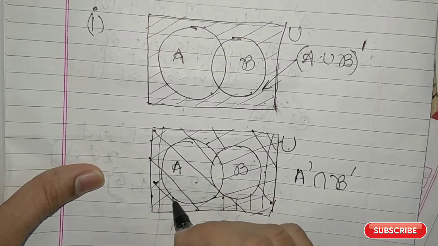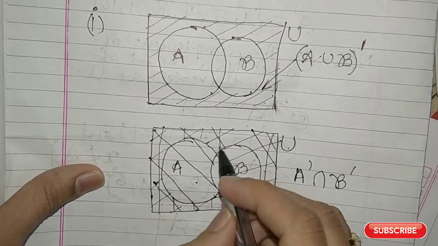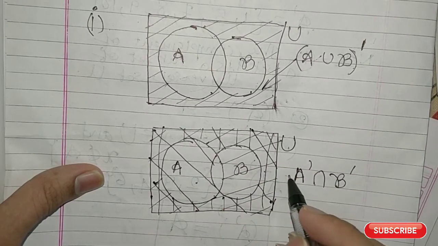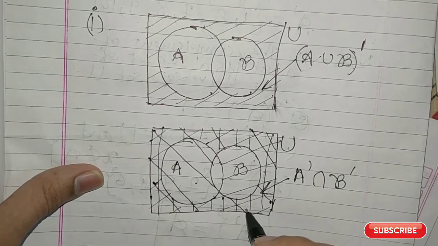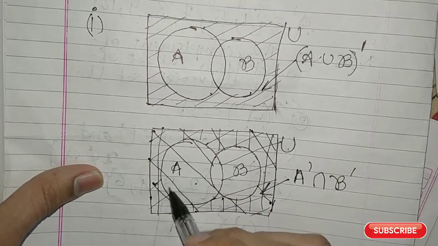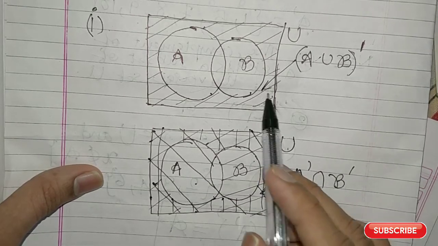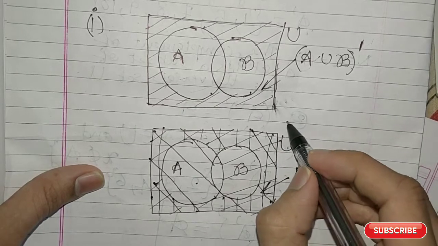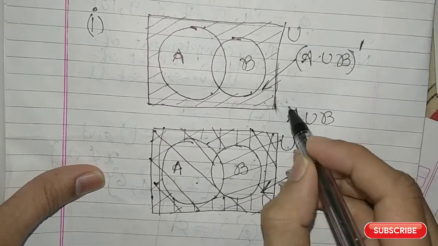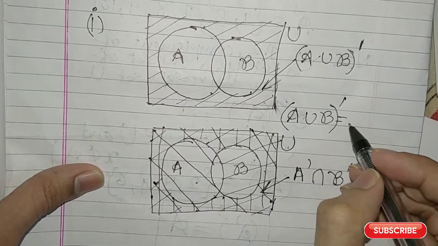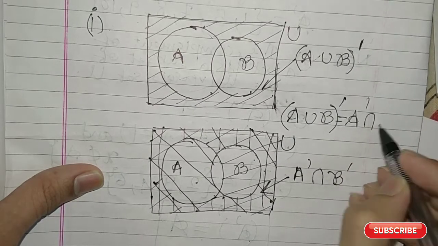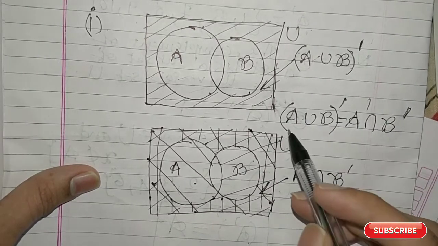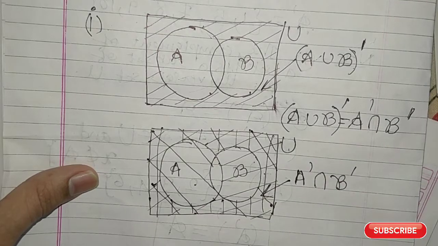Here, this has both the lines. I am saying both the lines because it is intersection. So the region which is this is what? That is this outside region of A and B, right? And what about this? This is also the same region that we are looking at. So what you get is A union B, the whole complement, is equal to A complement intersection B complement. You are getting the same region right here. So these two will be equal.